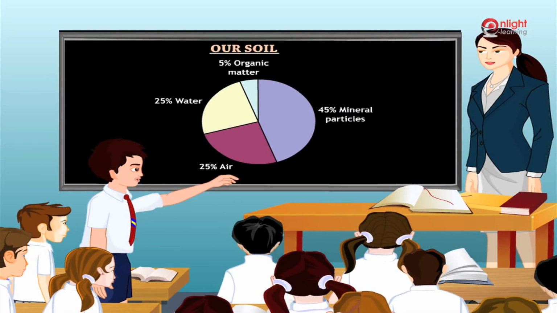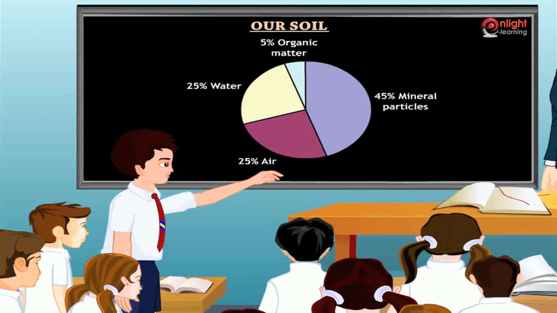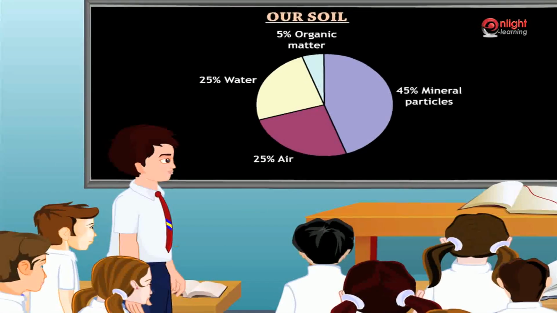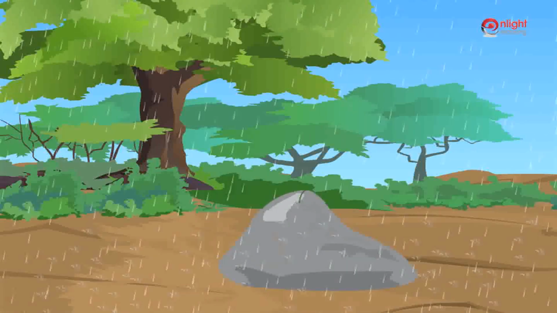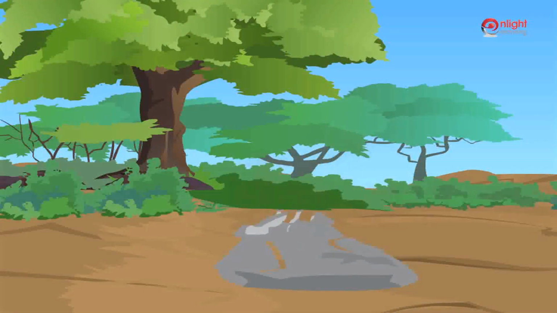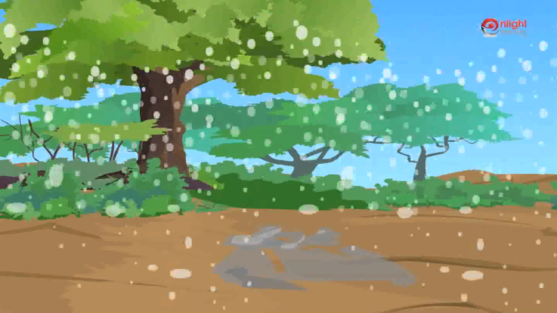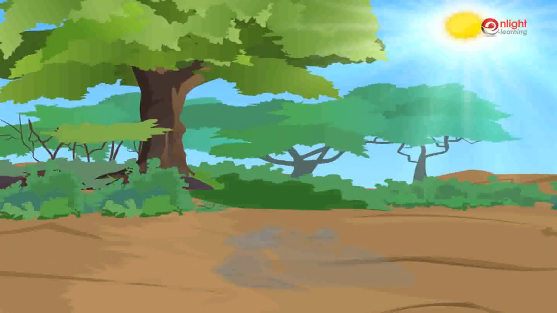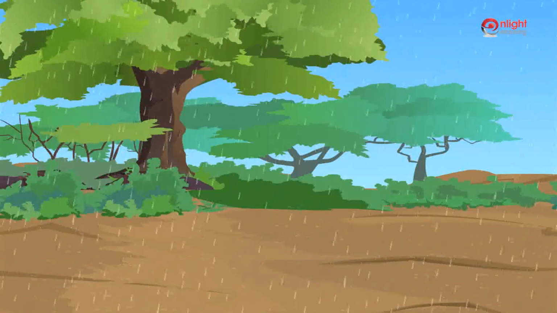Ma'am, I know soil is found on the surface and what it is made of. Can you tell us how soil is formed or made? As you can see in the picture, the parent material or rock, due to the action of weathering, that is wind, rain, snow, etc., cracks and breaks into smaller rocks and stones over hundreds of years and it forms soil. Due to the action of chemical, mechanical and spontaneous weathering, there is formation of nutrients and minerals in the soil.